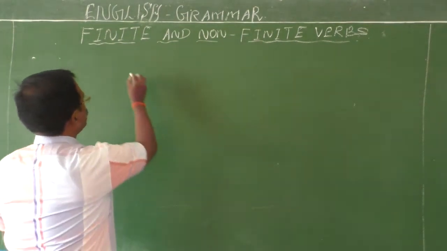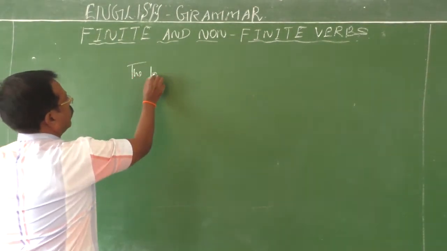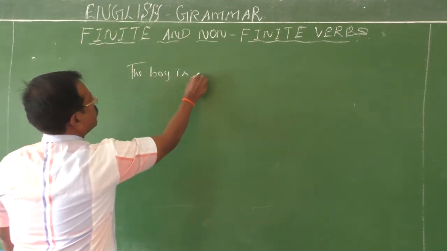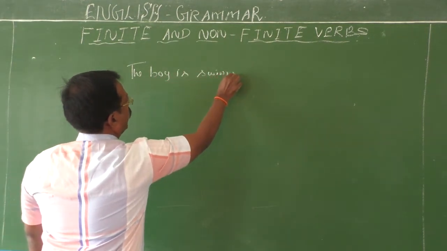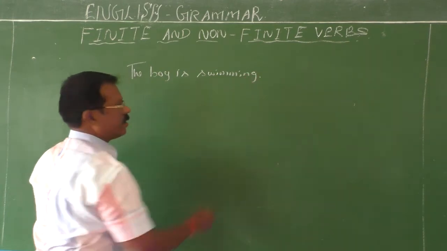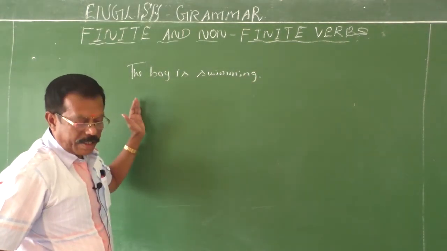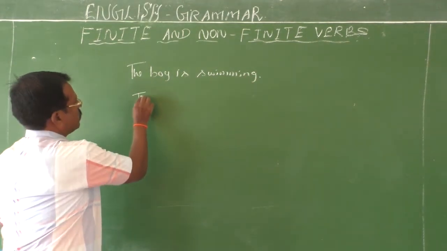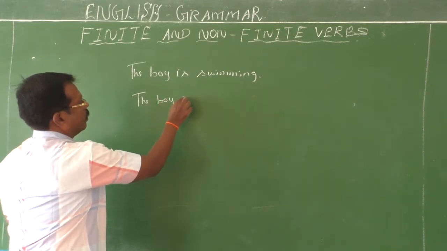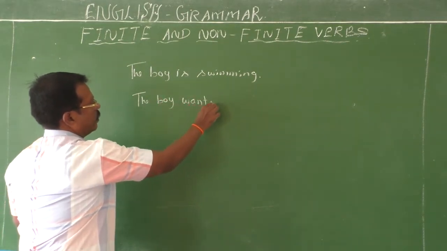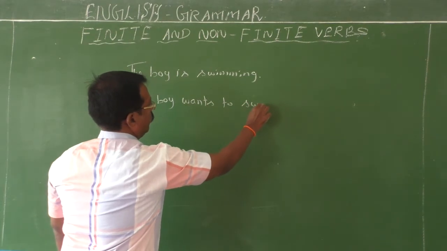The boy is swimming. I read while I am writing, children, so you can easily follow me. The boy is swimming. Second, the boy wants to swim.